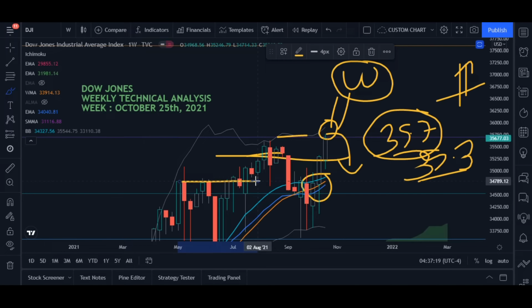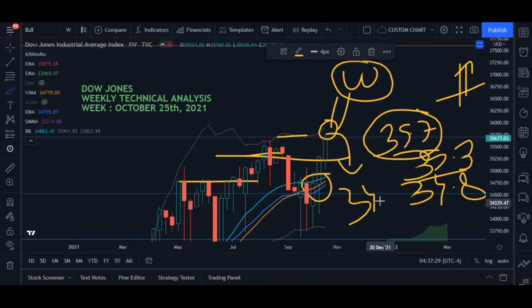Then we have another confluence zone at 34,800. Then finally we have our support at 34,500. So the market is not expected to move below this 34,500 in the coming week. Currently it is at approximately 35,700, so it may come down by like 1,000 points, 800 points. So these are the support and resistances.